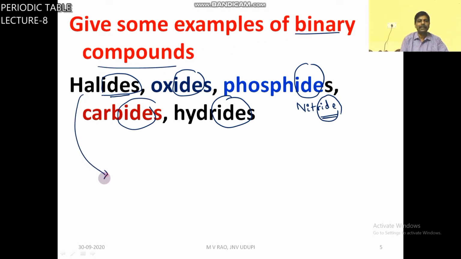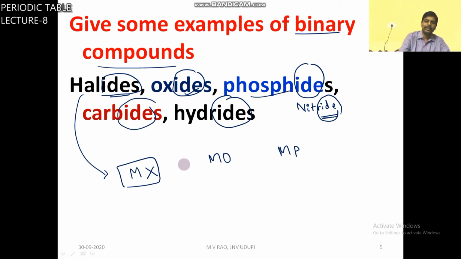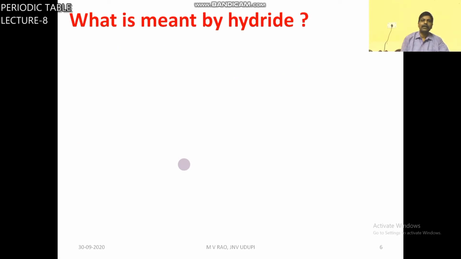Halide means one atom is a halogen and another element is M, so MX. Oxide means element M and oxygen. Phosphide, element M and phosphorus. So these are binary compounds.